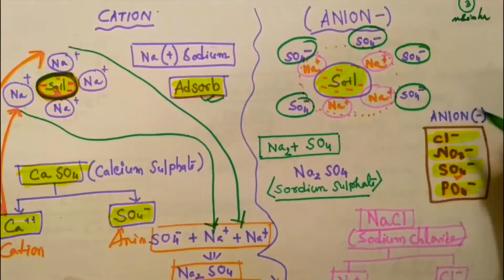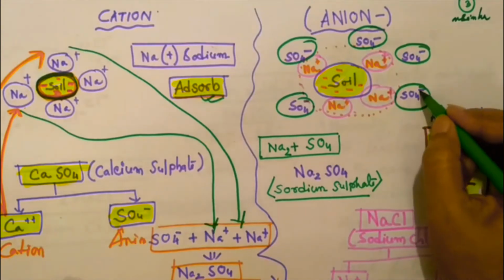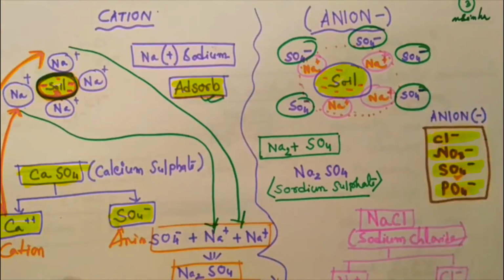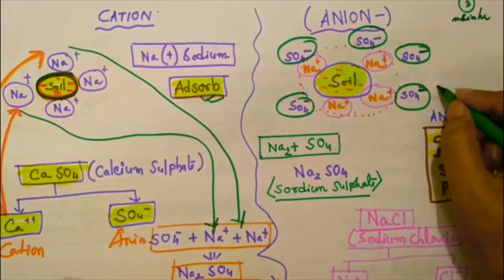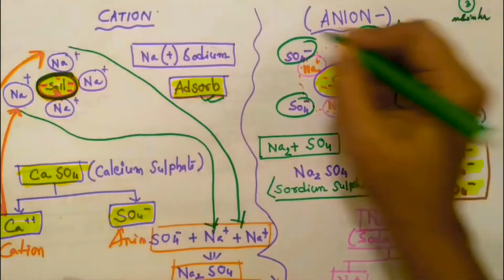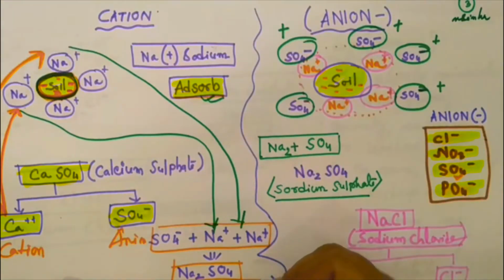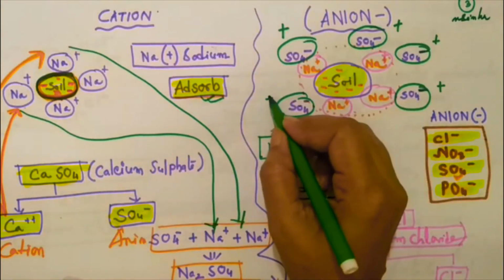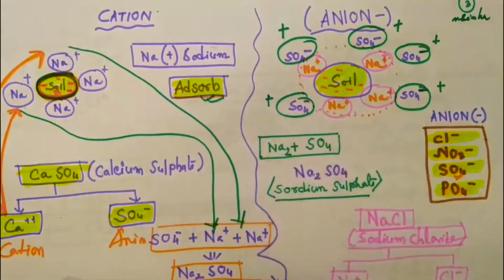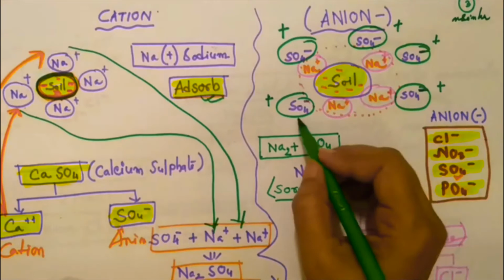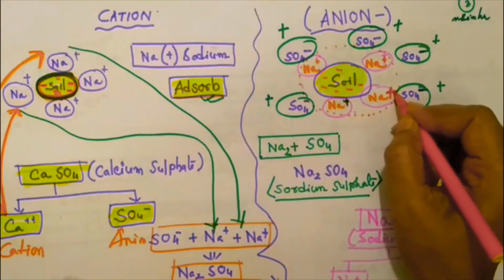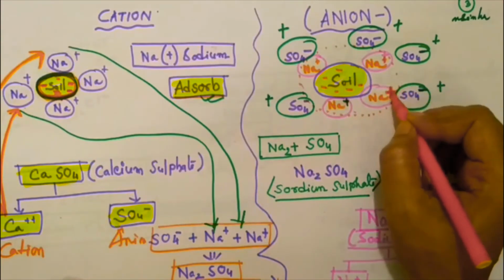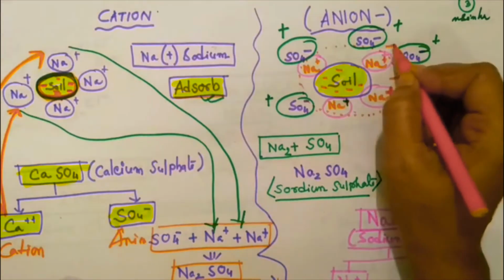Okay, and then this negatively charged ion, the sulfate ion, SO4, tries to attract another positive ion. Then what will be the result? Na will try to attract another negative ion.